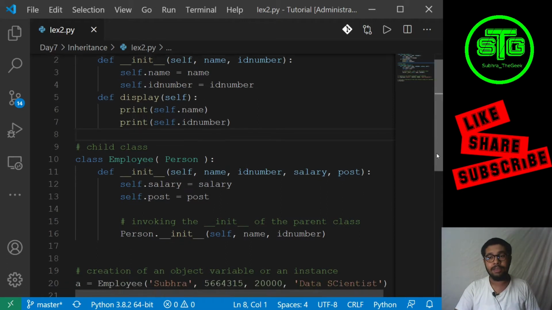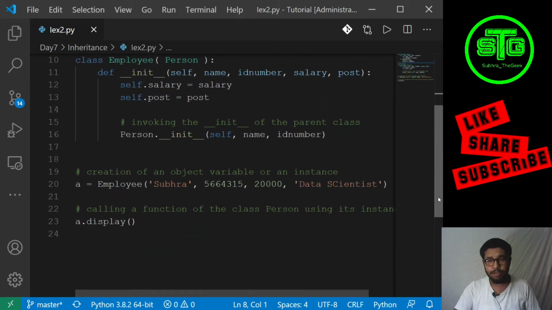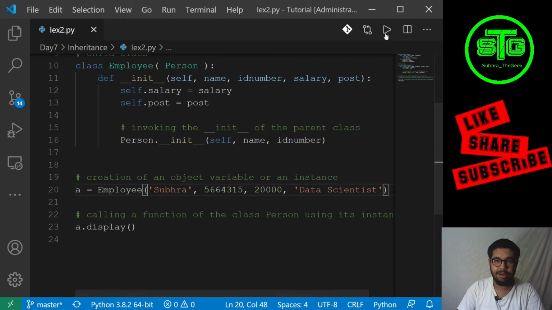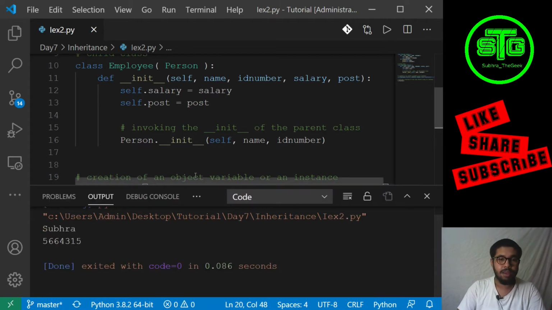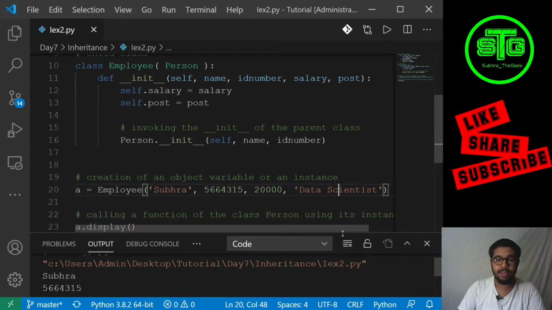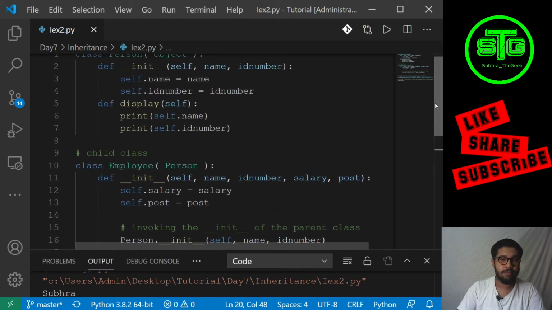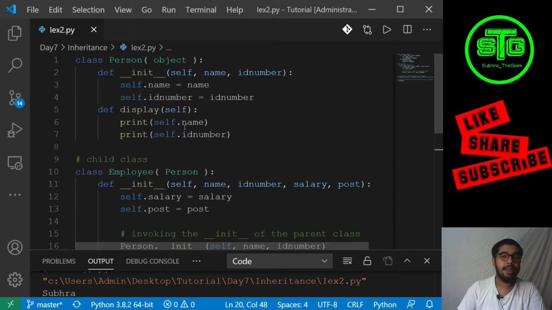This can be done with the super variable also. I will be showing the super method in just a jiffy. Let's run this. When we run this, we see that in display, the name and ID number are being printed.